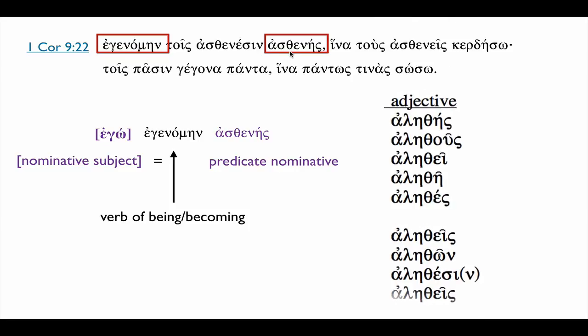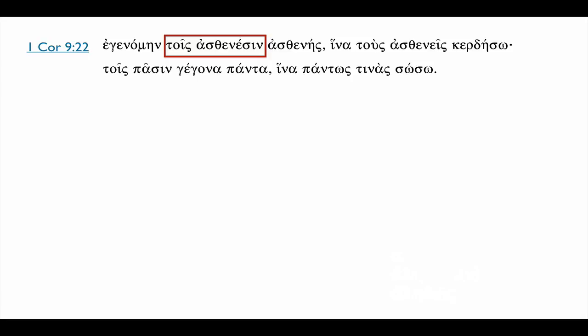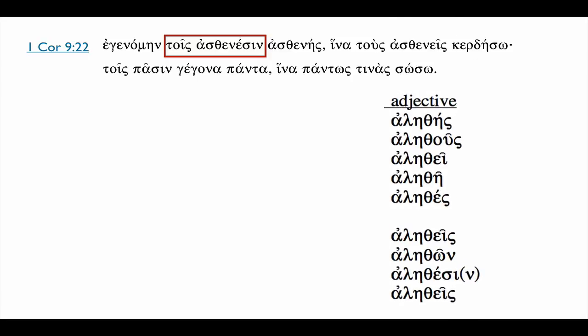To whom did Paul become weak? Tois asthenesen. Again now, here's our same chart, and now we want to look for, what is this? This is the dative plural. To the weak, we have an article plus the adjective, so this is a substantival adjective. To the weak ones. To the weak, I became weak.